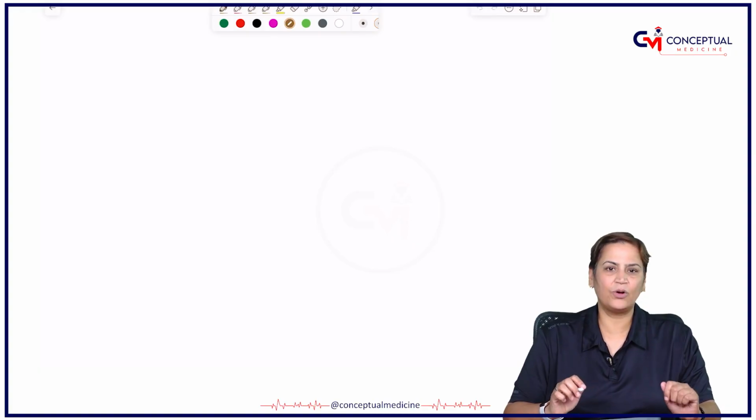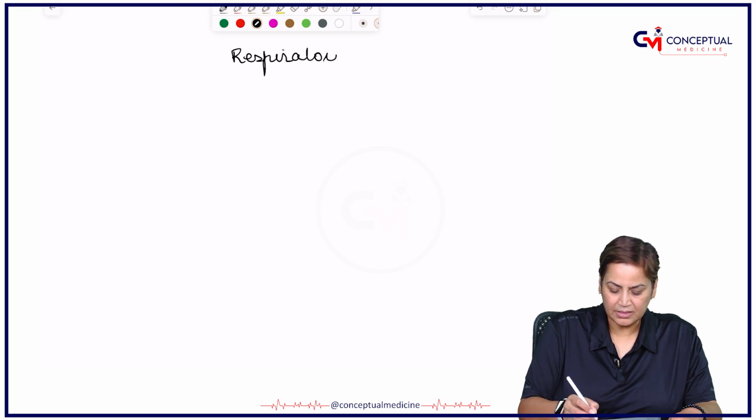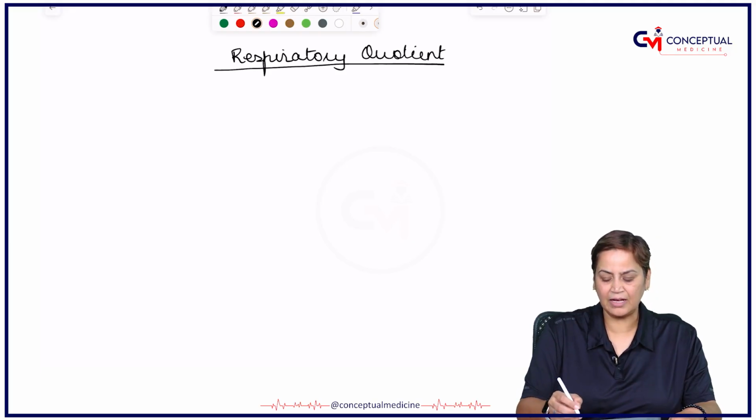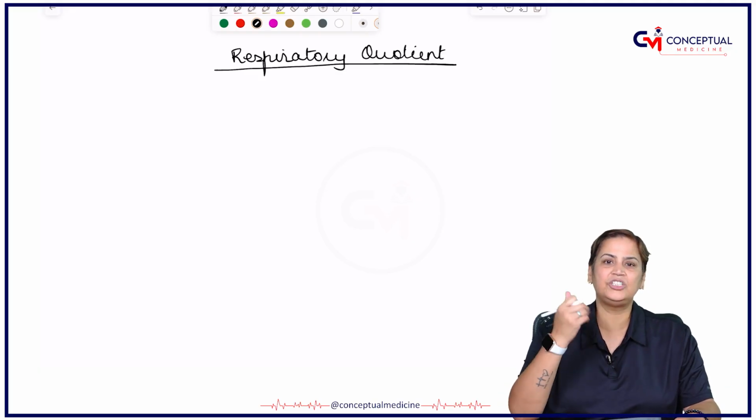In this video we are going to discuss again a very important and interesting topic from nutritional biochemistry, and the topic is respiratory quotient. Because whatever we eat, what happens when we are having carbohydrates? Nowadays, if we talk about the dietary pattern, it is being changed.